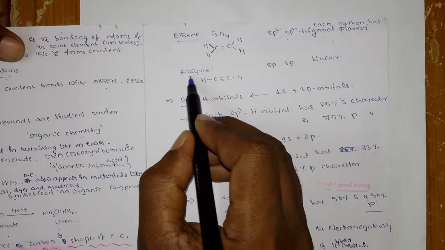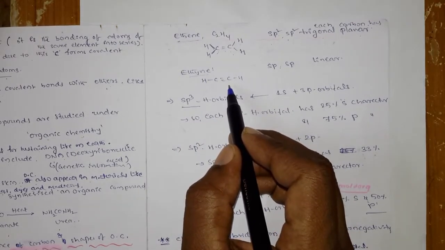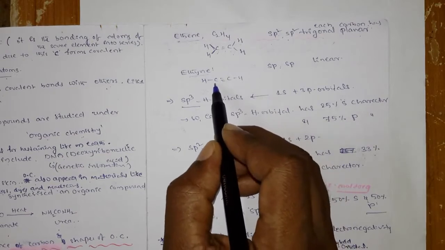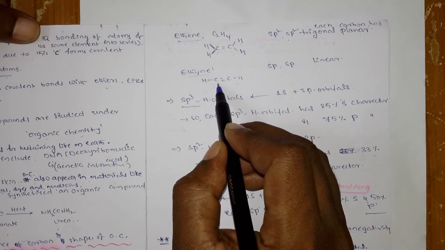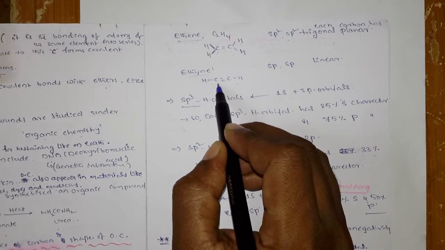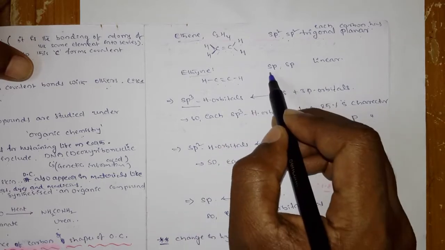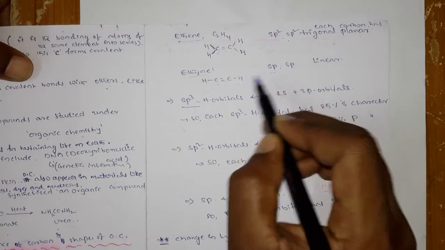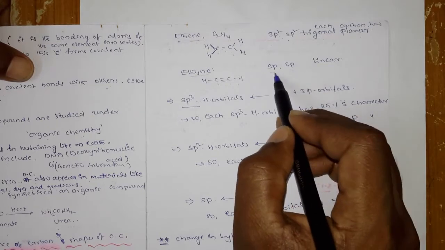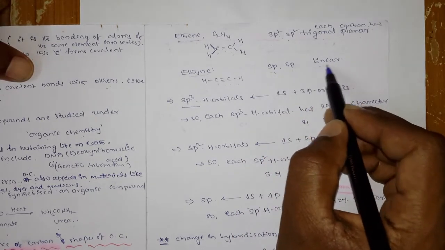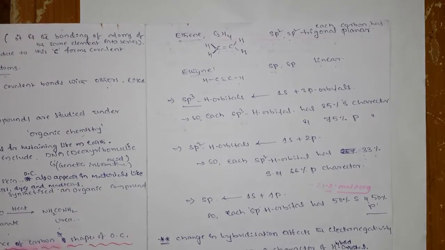Next, ethyne, which is connected with a triple bond, that is HC triple bond CH. You know that a carbon connected to a triple bond undergoes sp hybridization. Similarly, this carbon also undergoes sp hybridization. And what is the shape of sp hybridization? Obviously it is linear.